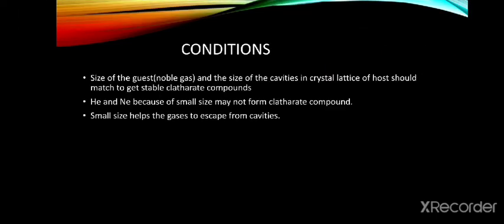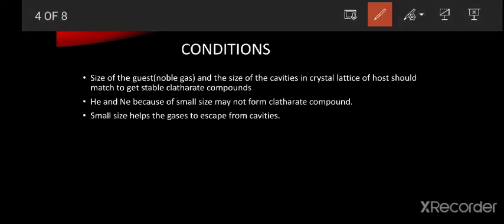Next, the conditions for these clathrate compounds. Size of the guest: the guest is nothing but noble gases like argon, krypton and xenon. The size of the guest and the size of the cavity in the crystal lattice of the host should be matched, or equal.